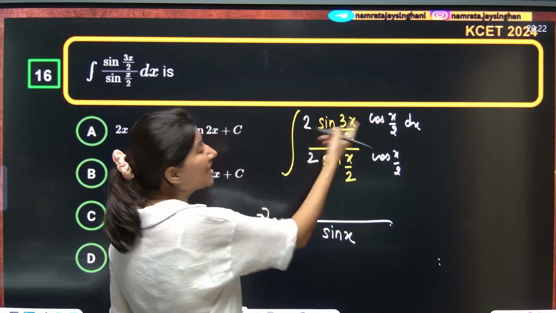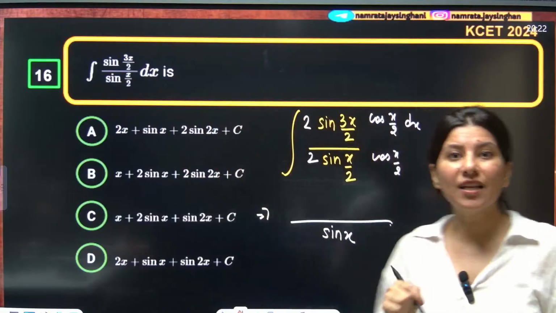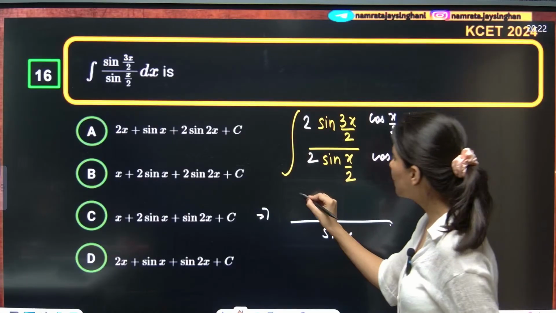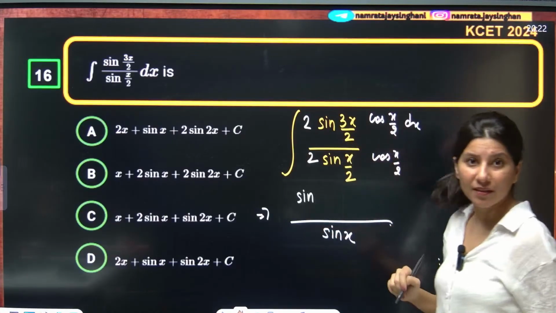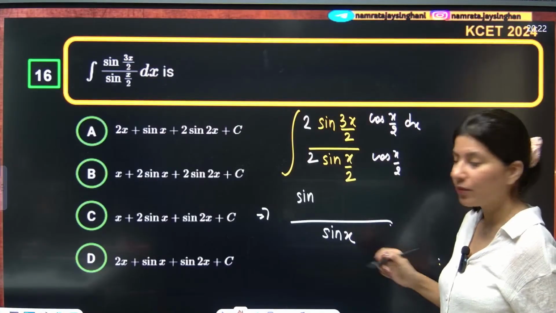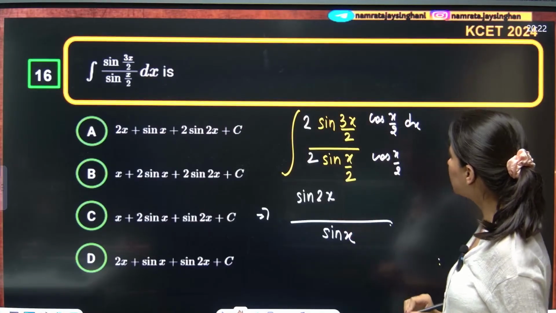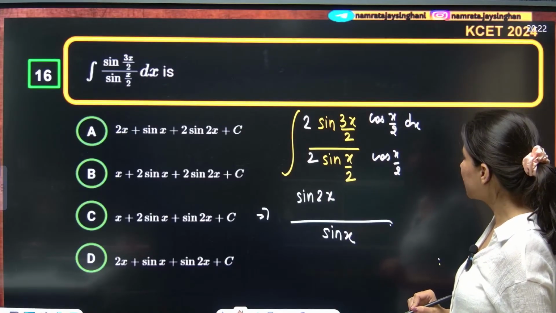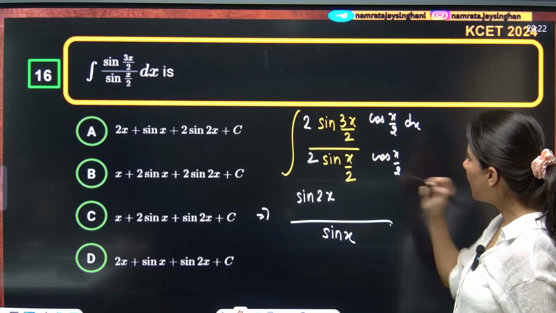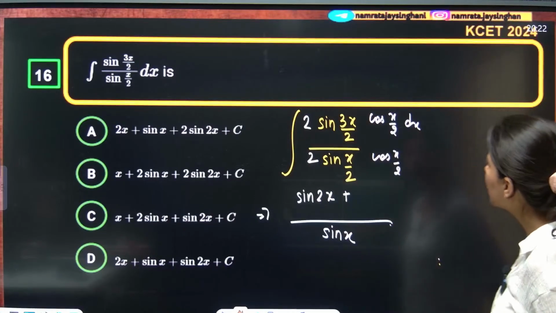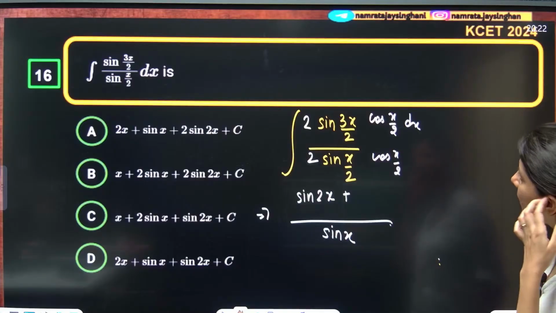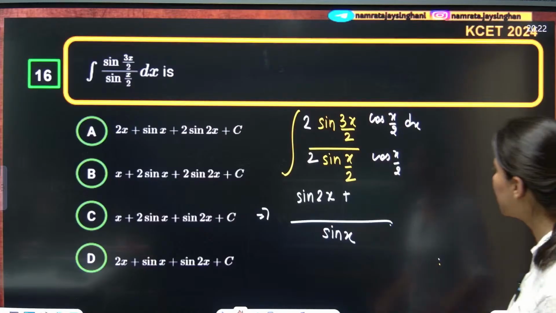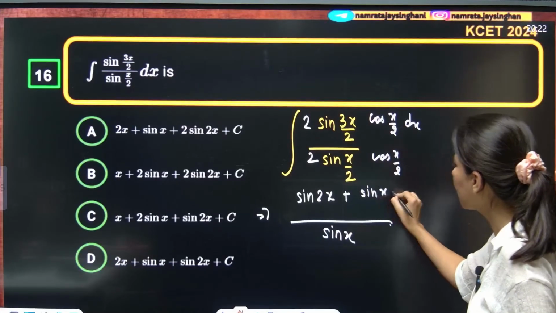Now this is 2 sin a cos b. 2 sin a cos b is nothing but sin a plus b plus sin a minus b. So sin a plus b, 3 plus 1, 4, 4 by 2, so sin 2x. Sin a minus b will be what? 3 minus 1, 2. So plus sin x.